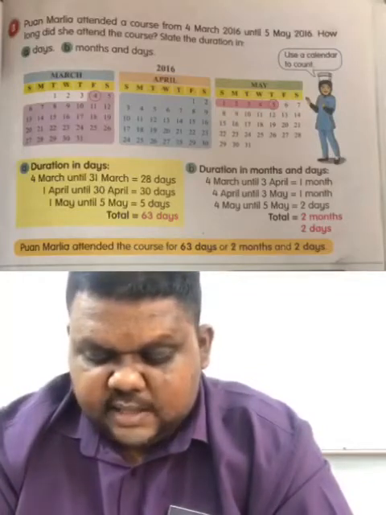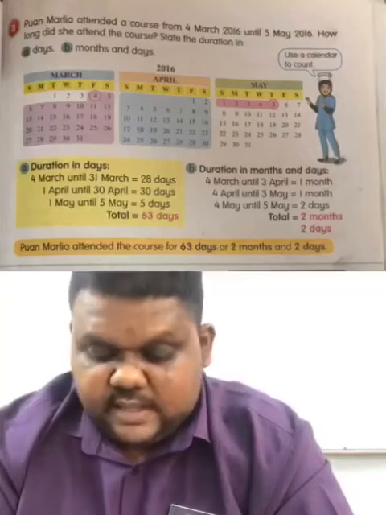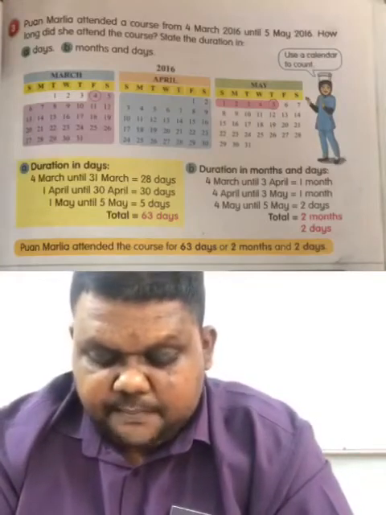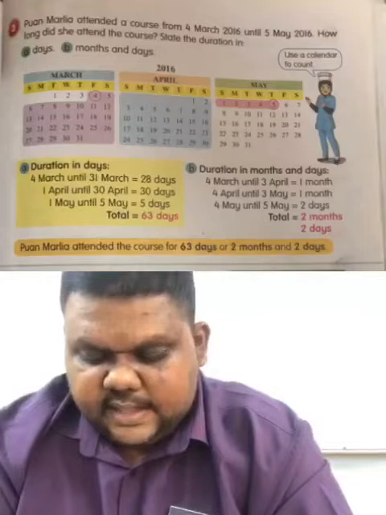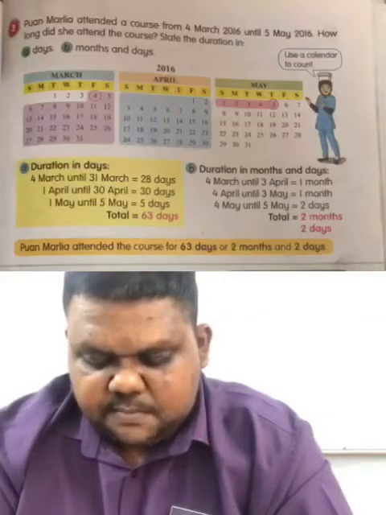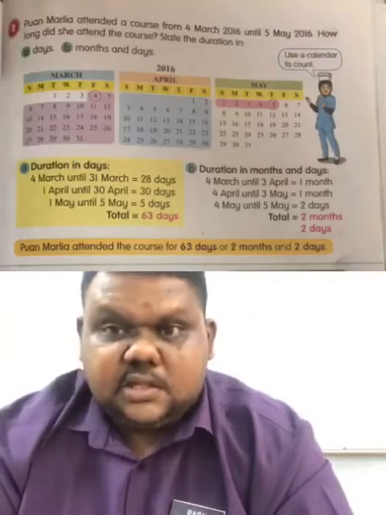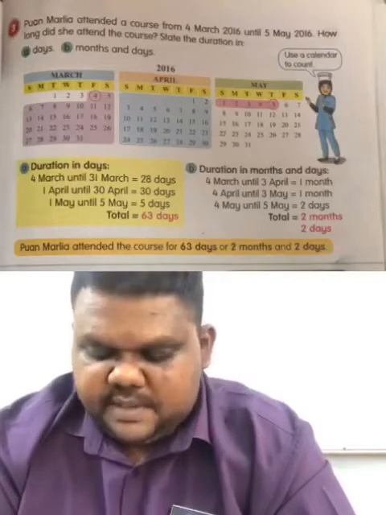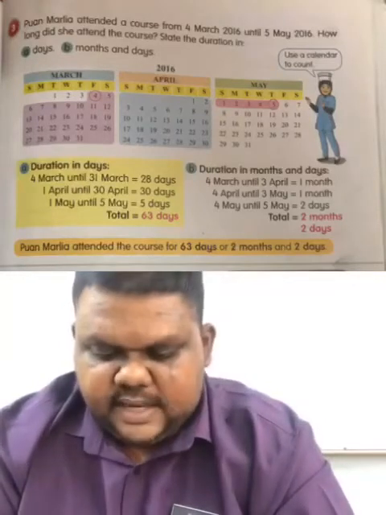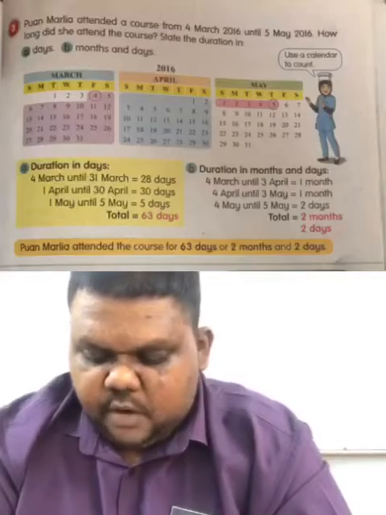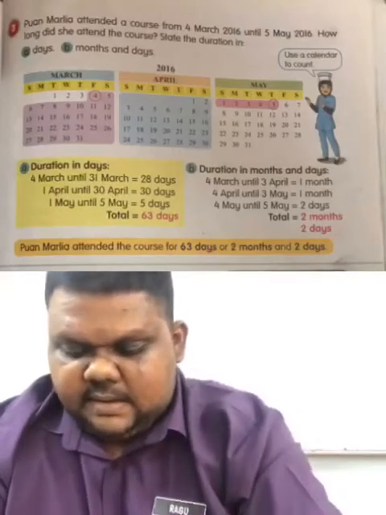From 4th March until 31st March is 28 days. From 1st April until 30th April, another 30 days. And from 1st May until 5th May is 5 days. So the total will be 63 days. That is the answer for A in days. Whereas in months and days?